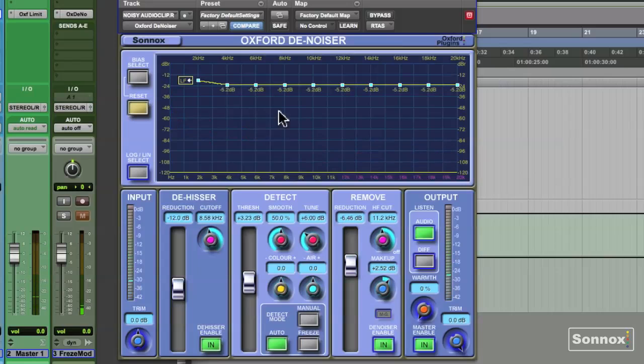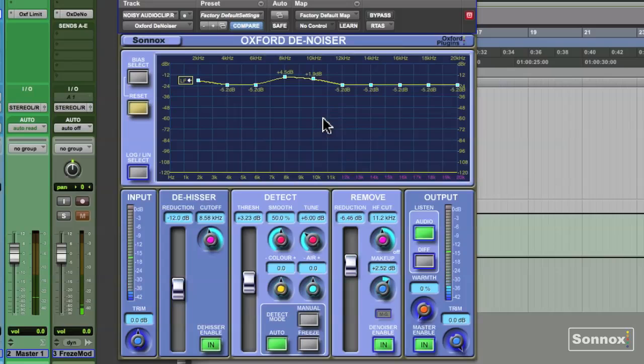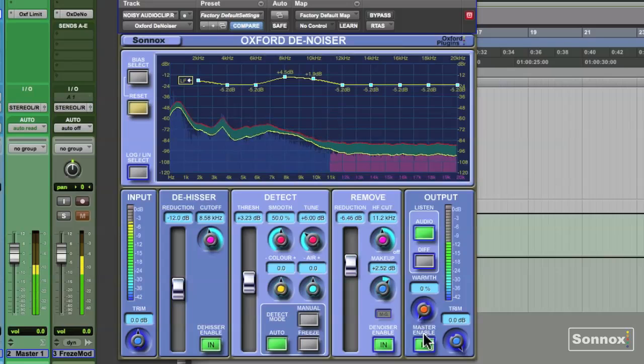Then you can adjust the individual frequency bands from there. You want to keep checking your process by using the glitch-free master enable.